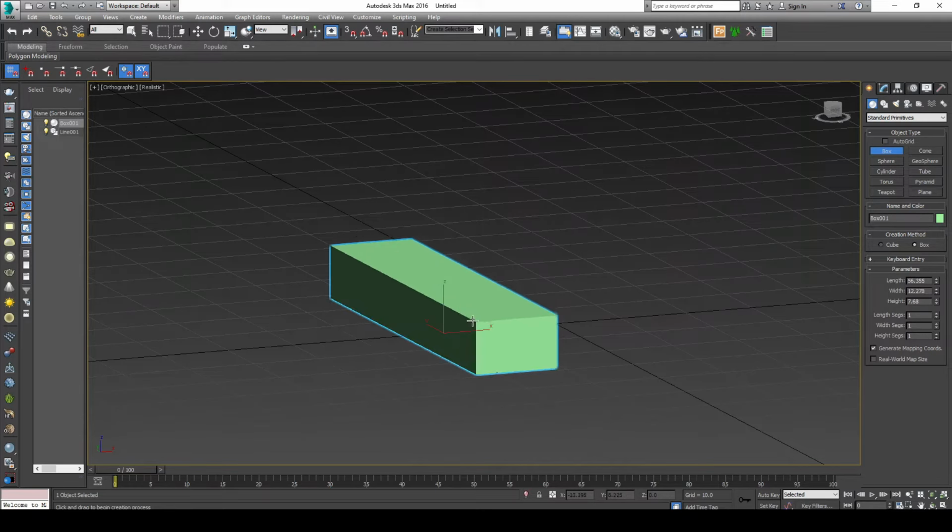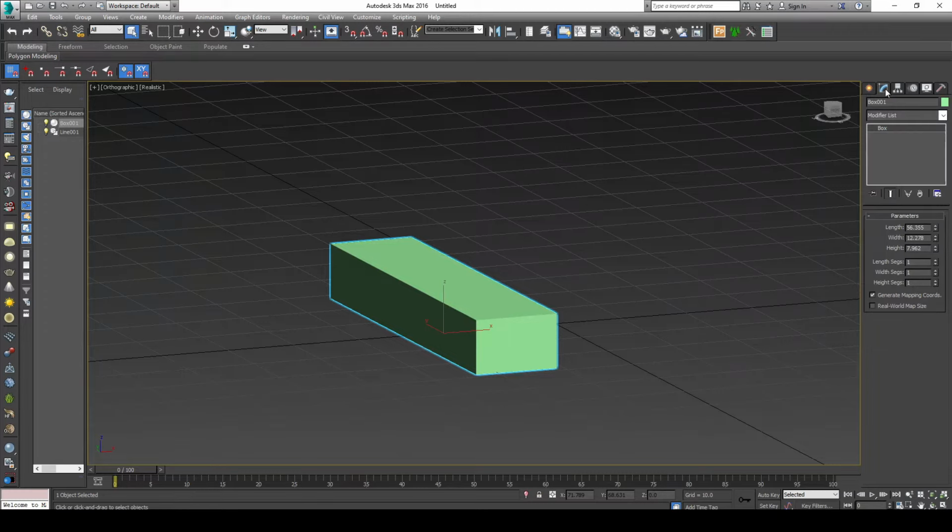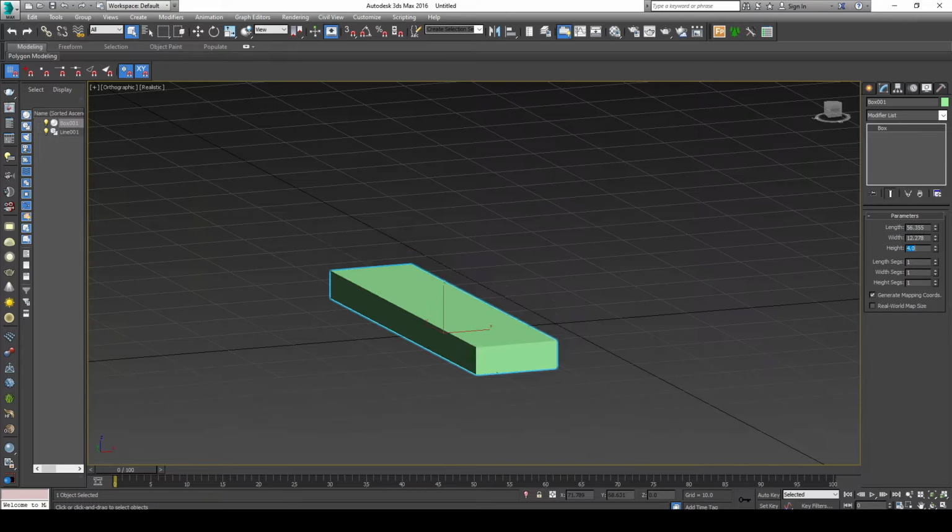Let's make it like this, okay? We should go and check. We'll go to the modify from the menu. We select modify, and then we check the height and the length, the dimensions of the box. We see here the height is really big, so we will make it 4 meter.